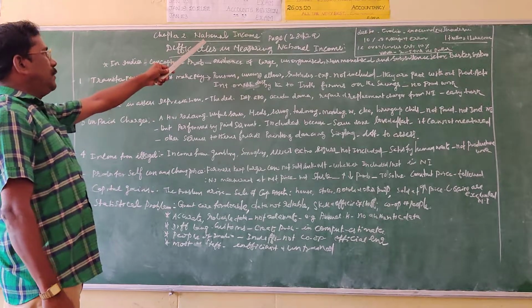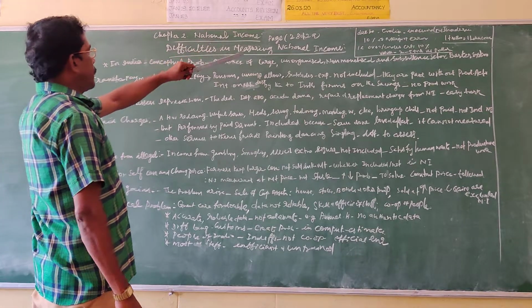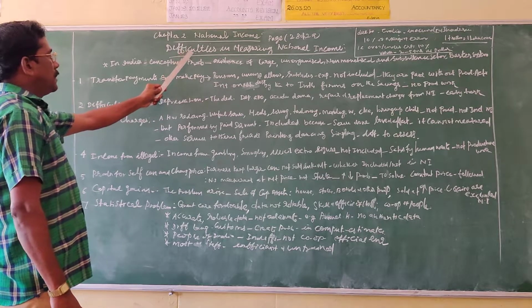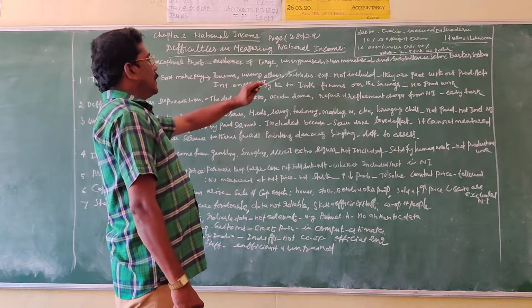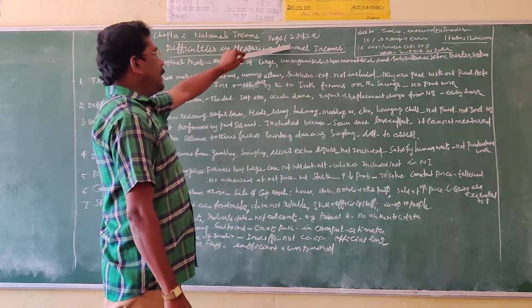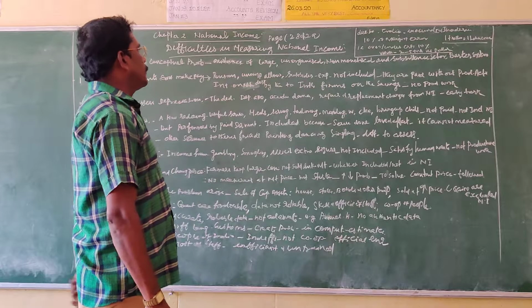So, the continuation of the second chapter, national income. The next topic is difficulties in measuring national income, which is referred from page numbers 28 and 29 in our textbook.